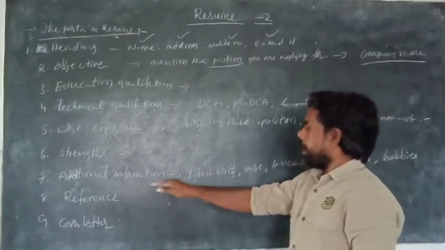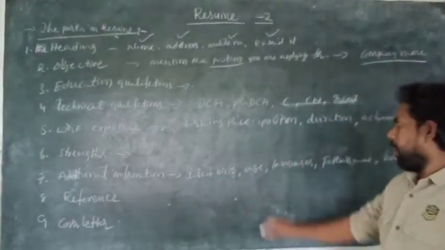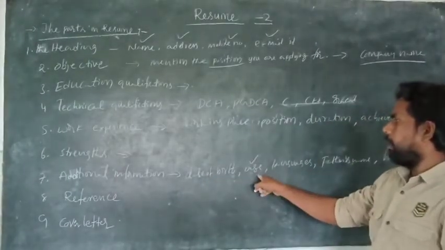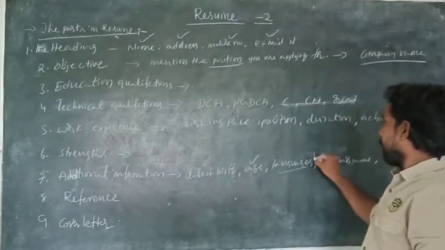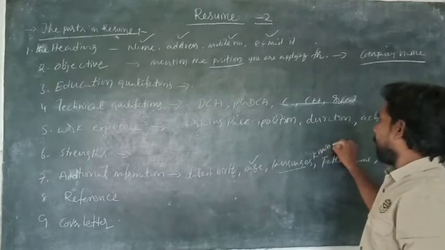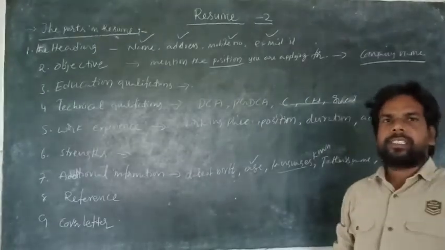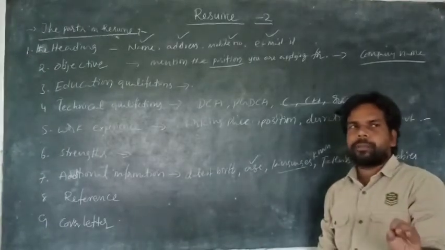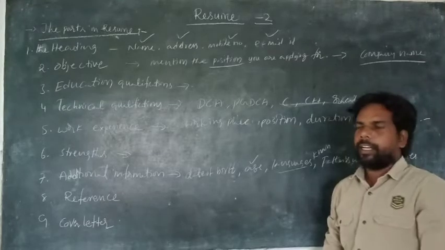Additional information. You are giving your date of birth, and the age, calculate age based on your date of birth, and languages known. You have to mention minimum 3 languages. English is a must. Hindi is also a must, and Telugu or Tamil or Kannada, any other.